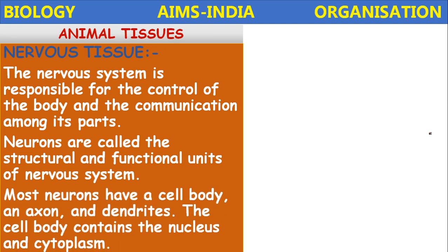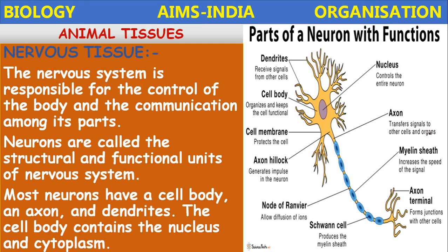Most neurons have a cell body, an axon, and dendrites. The cell body contains the nucleus and cytoplasm. The cytoplasm contains special granules, a special substance is present, and that substance will isolate the cyton from the axon. They are called Nissl's granules or Nissl substance.